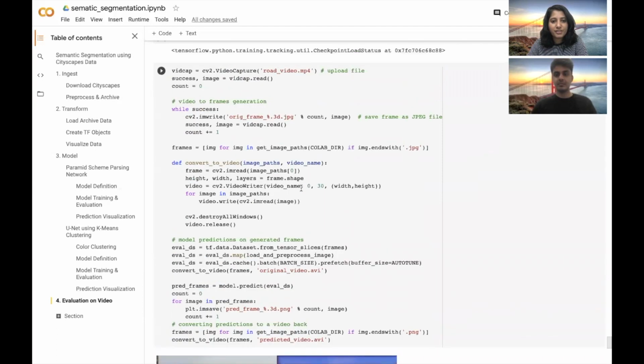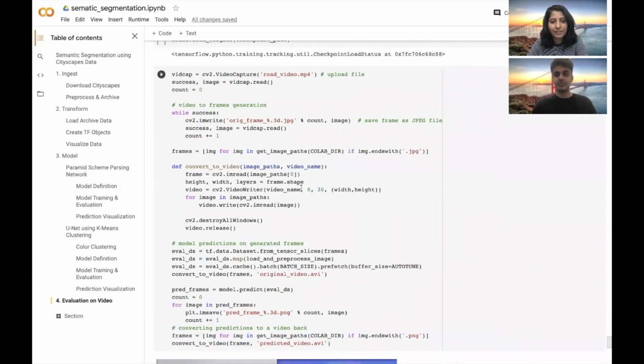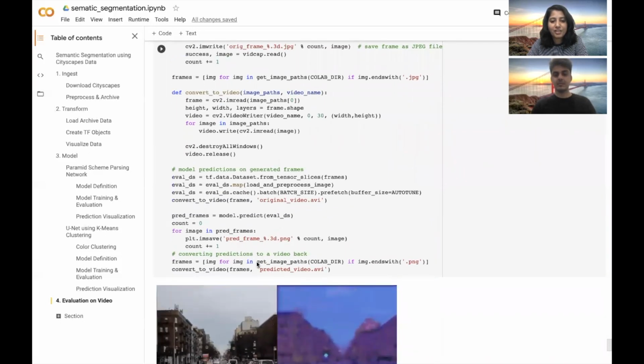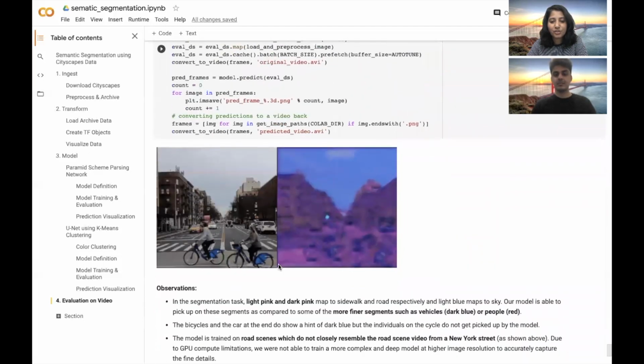So the steps which we have taken to generate the output video are: first we created the frames from the video, then we made predictions for those frames using our loaded model, and then we combined the prediction frames into a single video, which we have shown here.